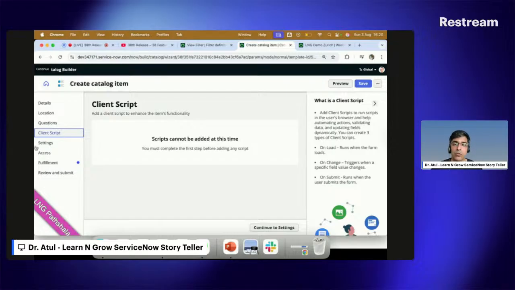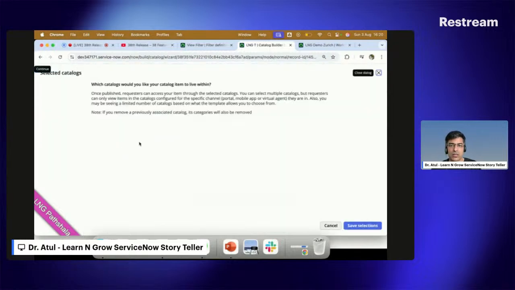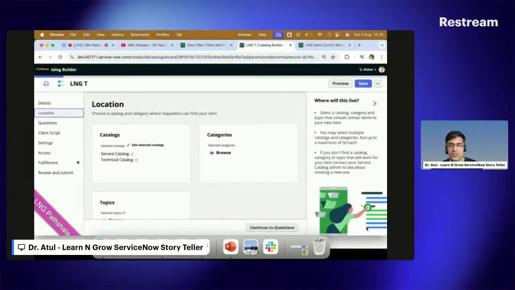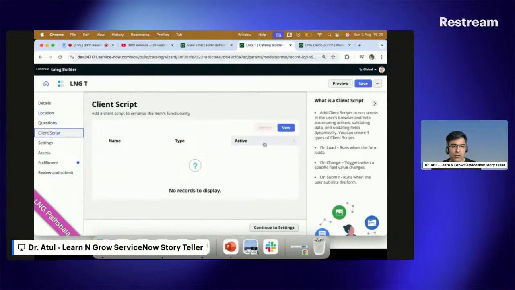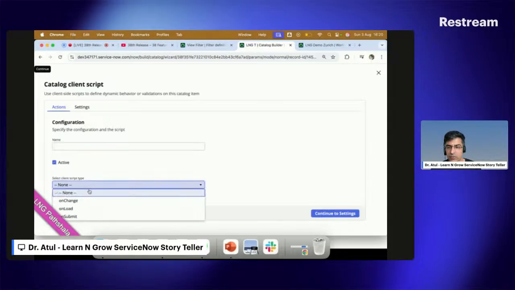It means no need to be. So if I click here, let's say location, I want it to be browsable in the technical and all, and then save selections, and then questions. I don't want any questions, and on your client script, now you can see the client scripts here. A beautiful option given by ServiceNow. It means now you can define your complex catalogs in the catalog builder itself. You can do name, whatever client script you want, on change, on submit, on load, no on cell edit because it is not applicable here.